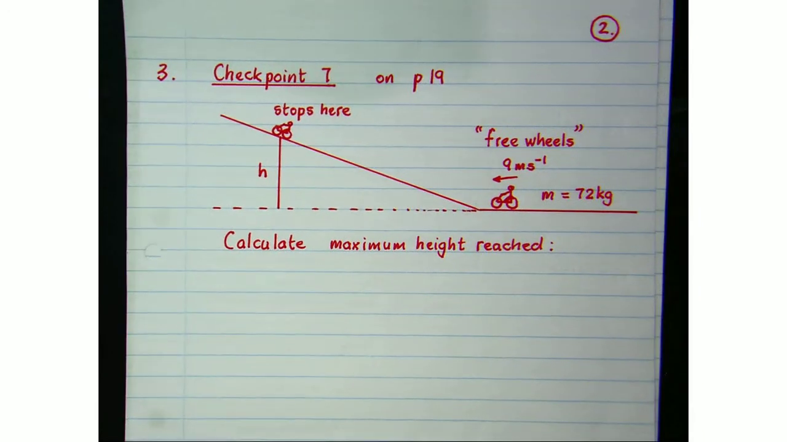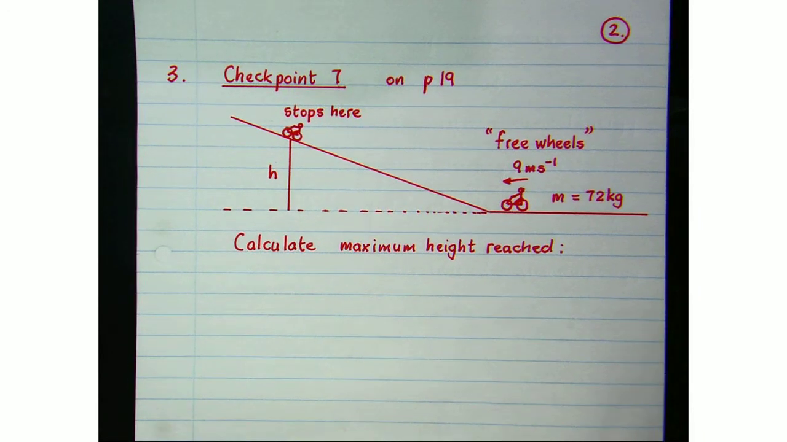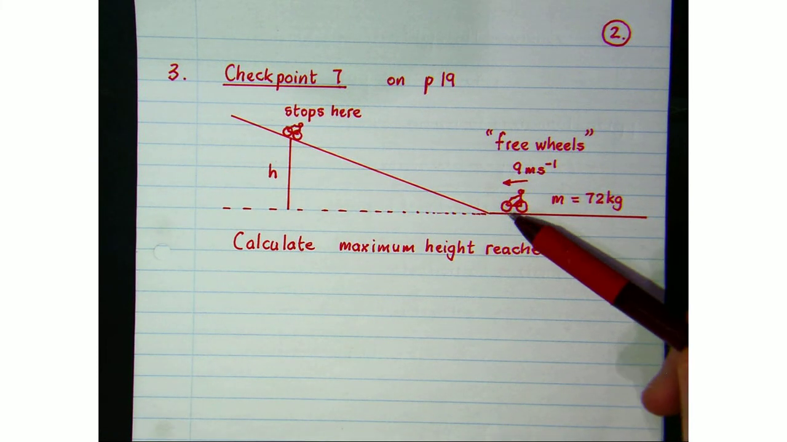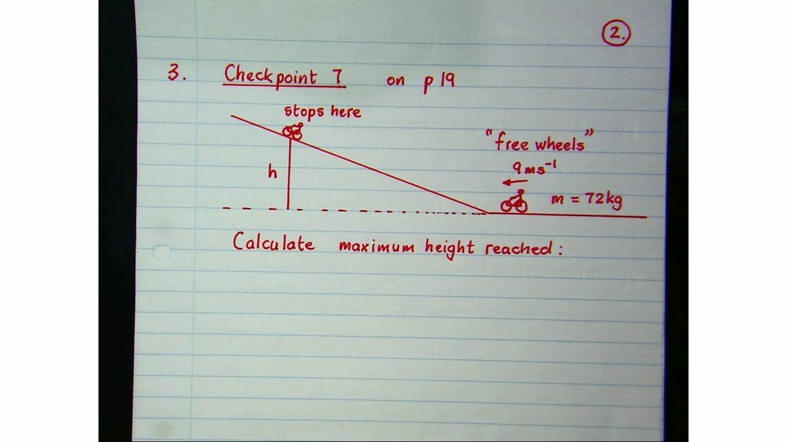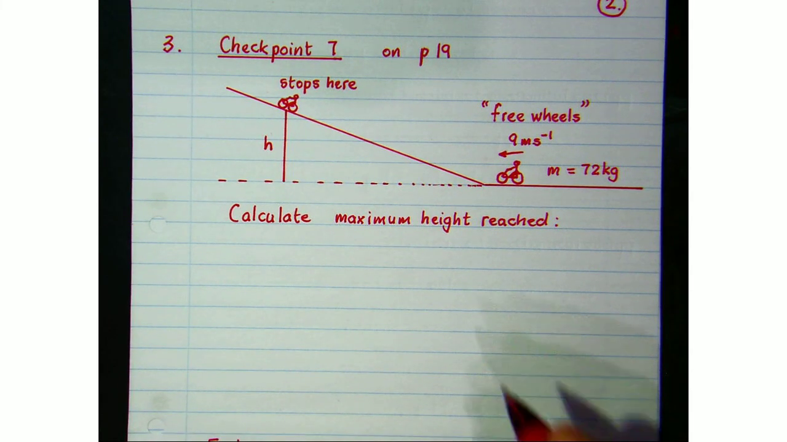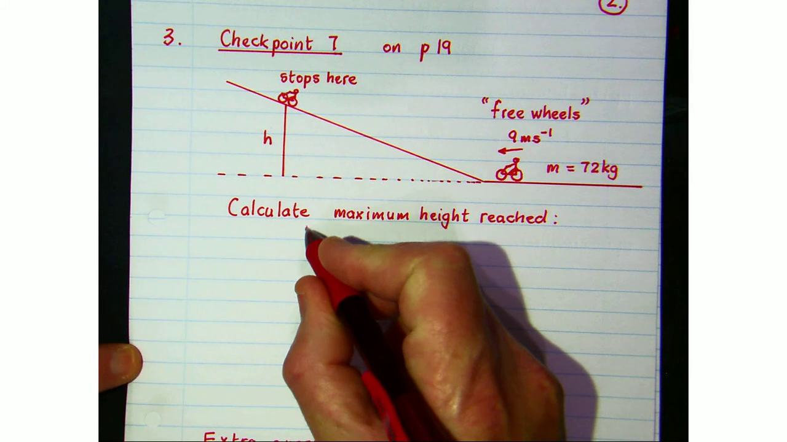Okay, so we've tried the question. Let's just go through it again. He's coming at 9 meters per second at the bottom, and he freewheels to the top. There's no external forces acting on him, so we can use the principle of conservation of mechanical energy to solve this problem.